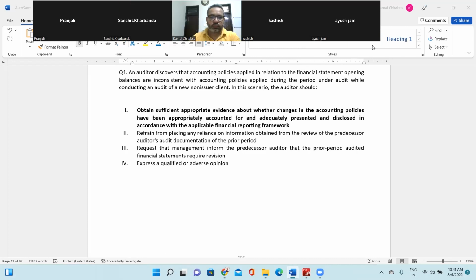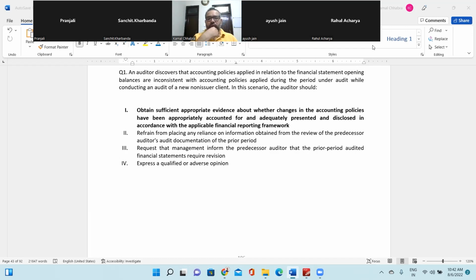To check the reason for the inconsistency in accounting policies. Like we discussed, we should check that there should be a restatement and the impact of the change in the financial statements. So that is option 1, which is covering those things: to obtain sufficient appropriate evidence whether the change in the accounting policy has been appropriately accounted. If this option would not be there, then I think the fourth option would be the best option.